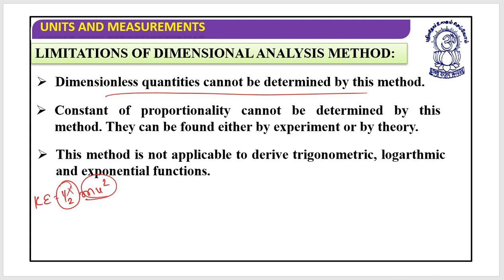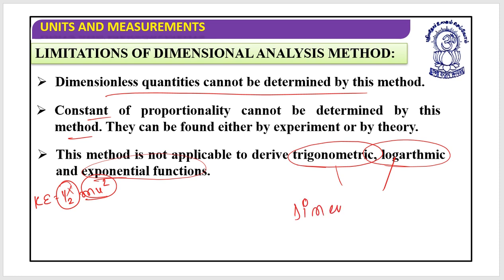Next, the constant of proportionality cannot be determined. It is the same thing. Next, this method is not applicable to derive trigonometric, logarithmic or exponential functions. Why? Because all these are dimensionless.